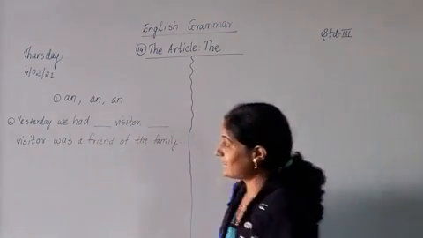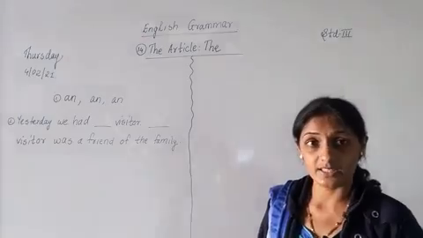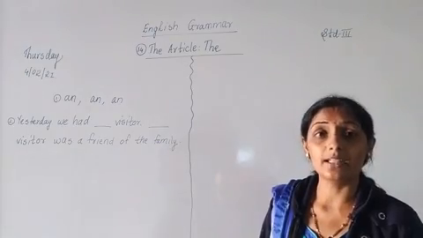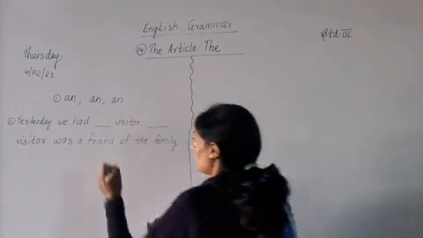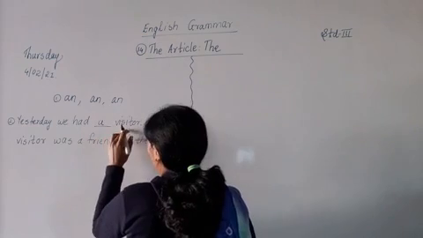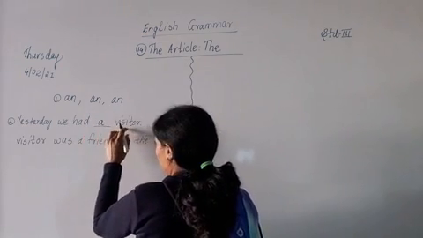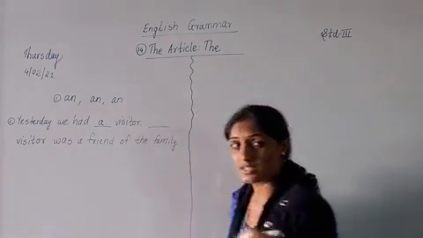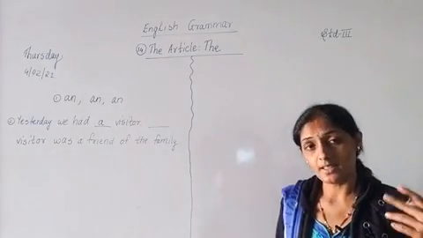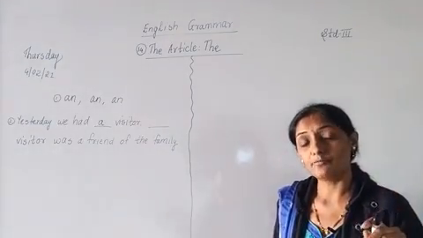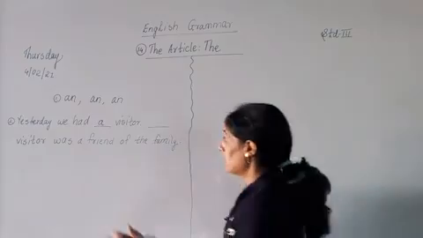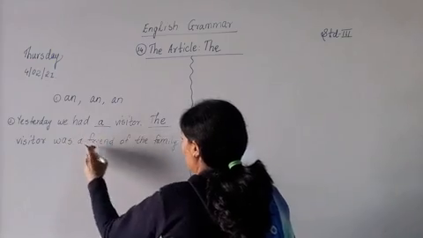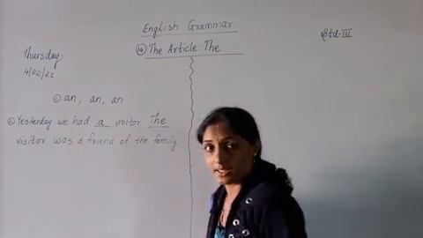Now here it is told that yesterday we had a visitor. The word visitor starts with V. V letter is what? Consonant. So we had a visitor, and visitor is a noun. Now again the noun is repeated in the sentence. Then I told you, when a noun is repeated in the sentence again, that time we have to use the definite article, that is the. So here what will come? The visitor was a friend of the family.